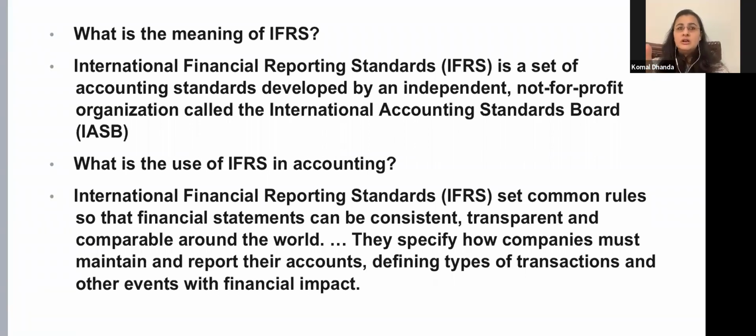Because what shows as profit here might actually be an expenditure there, and what is shown as income there might turn out as a loss here. That's why there was a requirement for a consistent and comparable financial system around the world.